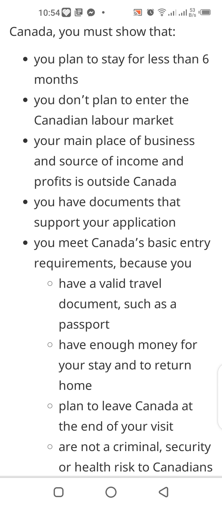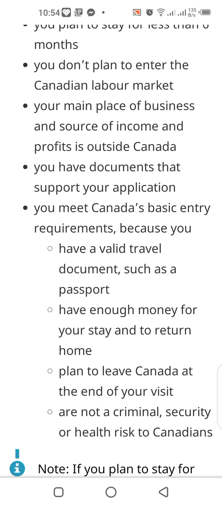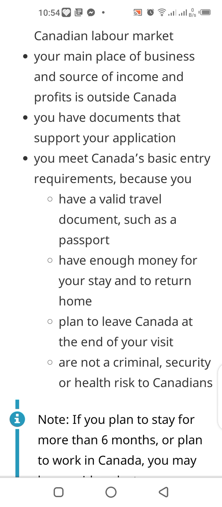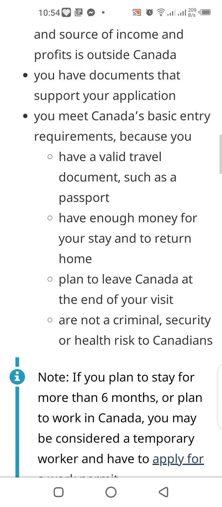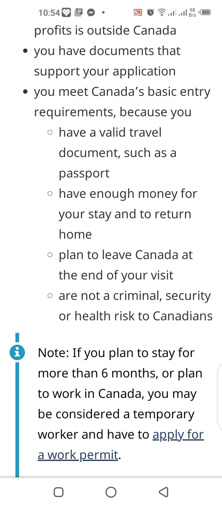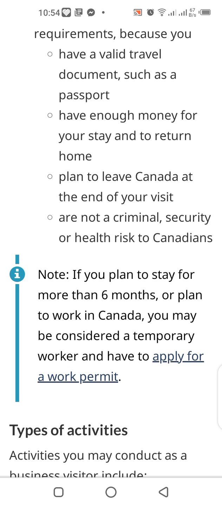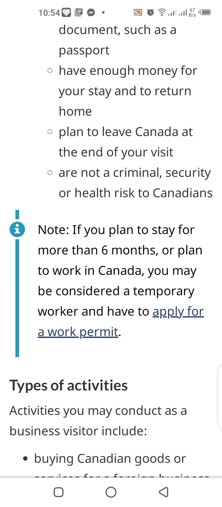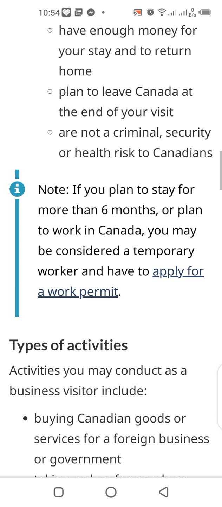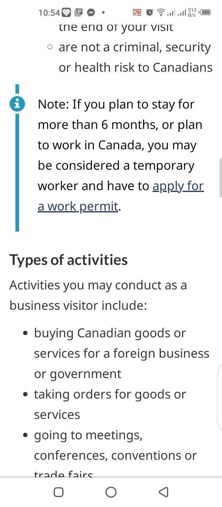You meet Canada's basic entry requirements because you have a valid travel document such as a passport, have enough money for your stay and to return home, plan to leave Canada at the end of your visit, and are not a criminal, security or health risk to Canadians. Note: if you plan to stay for more than 6 months or plan to work in Canada, you may be considered a temporary worker and have to apply for a work permit.